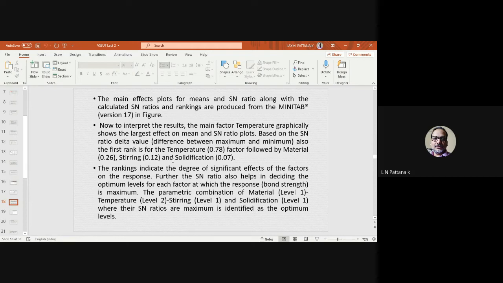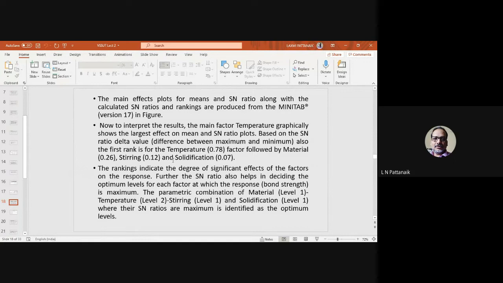There is already noise, right? So the SN value that is calculated by the software and plotted gives you an idea of what level of these control factors is best applicable to minimize the effects of noise. That's why the SN values help. That plot of SN ratio gives us an idea of which level is best.